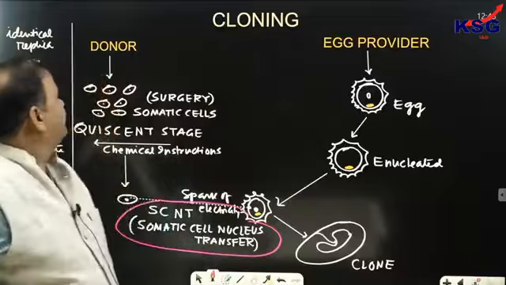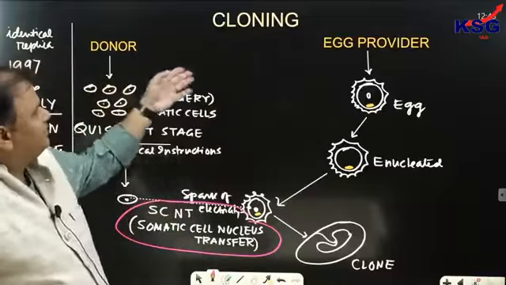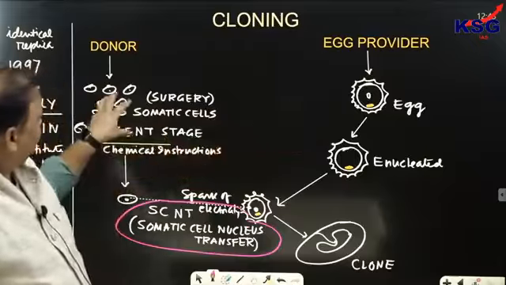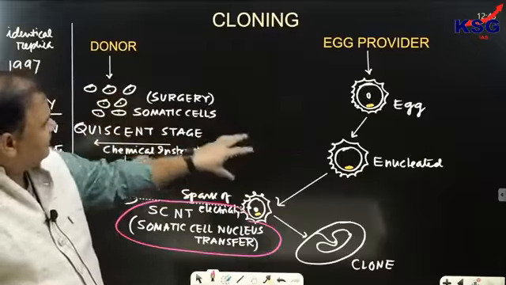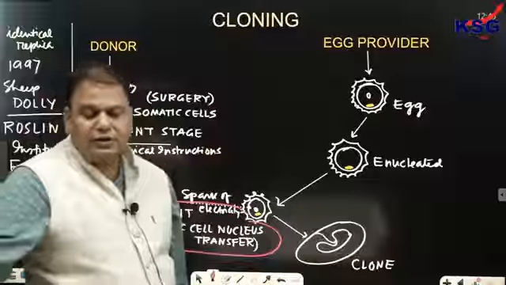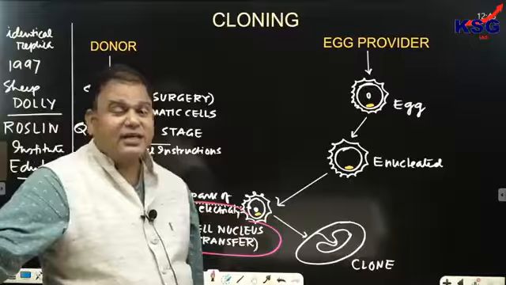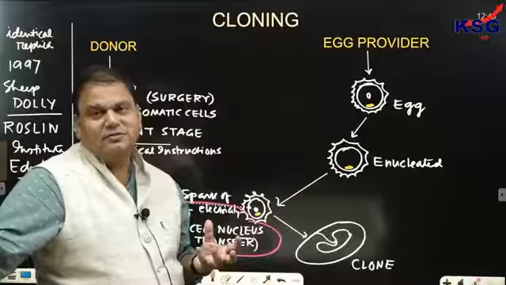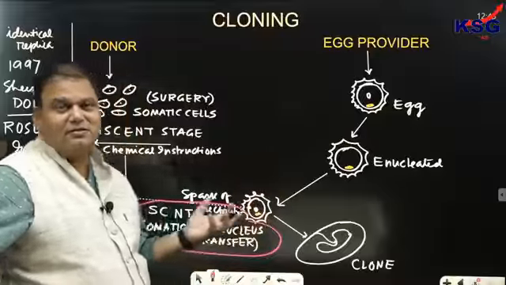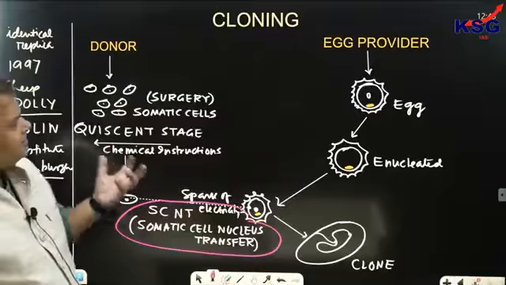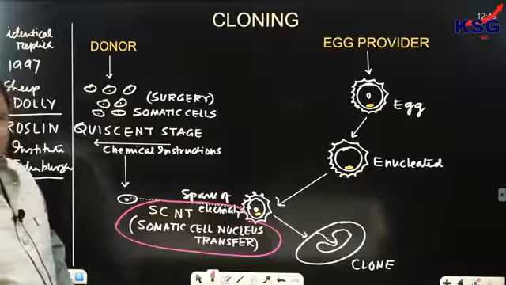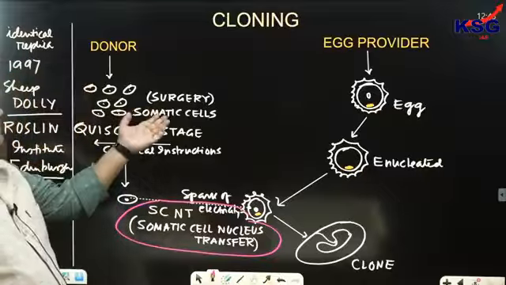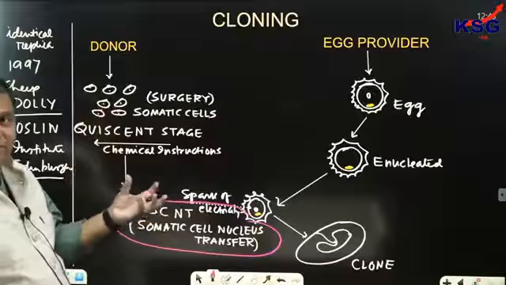If you compare a somatic cell with the egg, they are in two different phases of their life cycle. Egg is in the incipient phase, the beginning phase. Clear? And a somatic cell is in a developed phase.